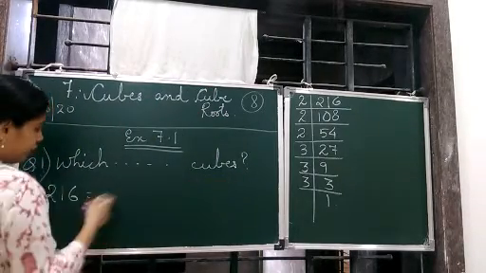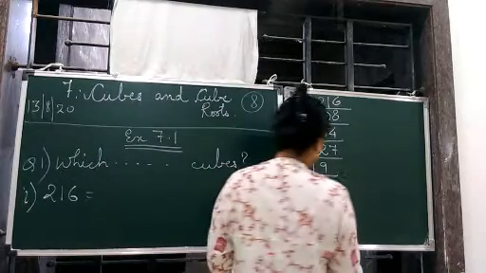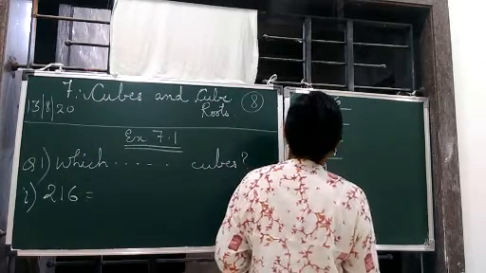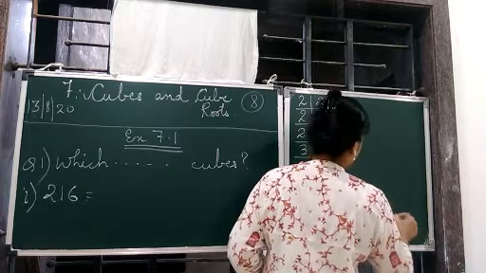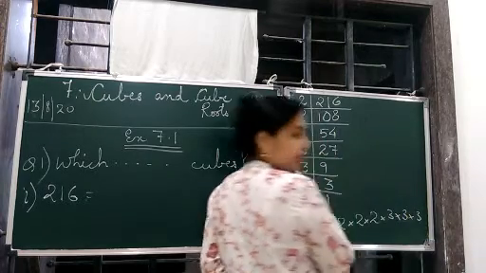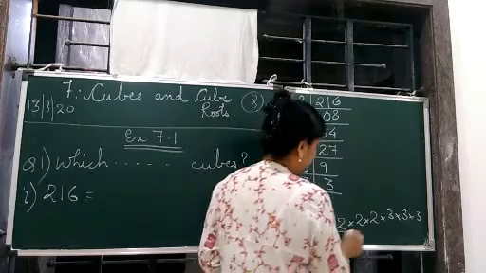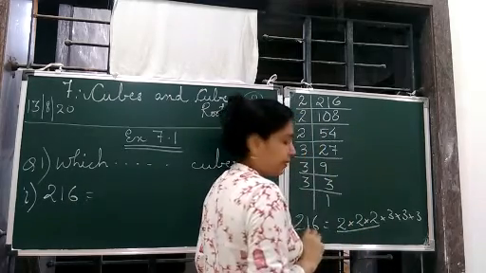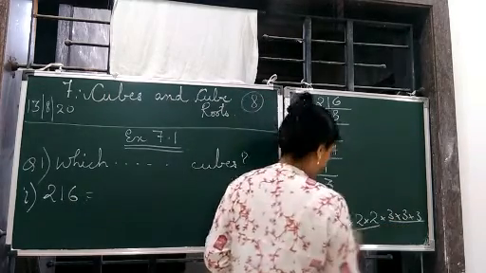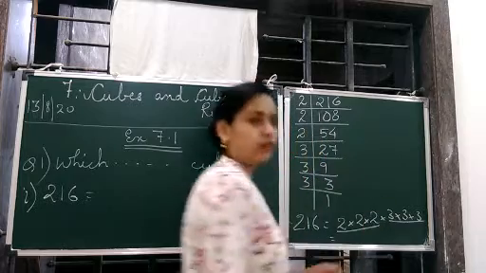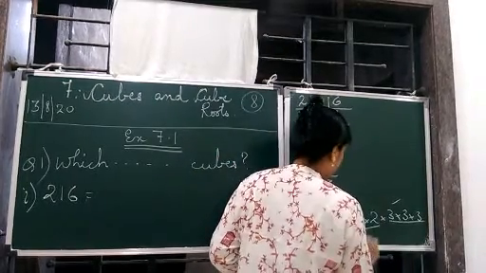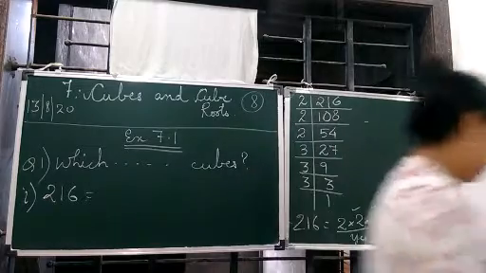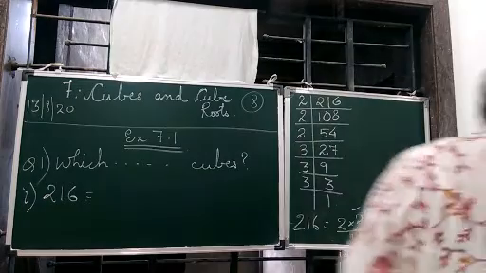You can write it there or you can write it here, wherever you want. This is not your rough work, this is your fair work. Make the groups, first group, second group. Are they grouping out? Yes, we are getting groups. So the answer should be what? Yes, it is a perfect cube.